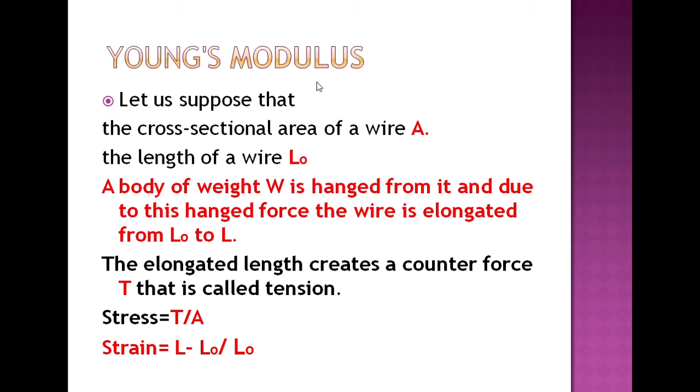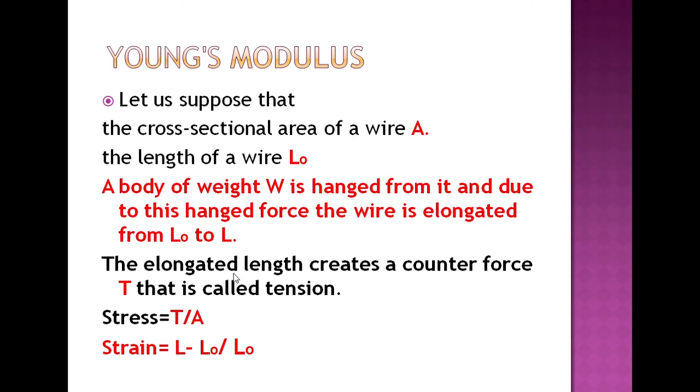Now, what is Young's modulus? Let us suppose that the cross-sectional area of a wire is A and the length of the wire before applying any force is L0. A body of weight W is hanged from it, and due to this force, the wire is elongated from L0 to L, where L0 is the initial length and L is the final length.